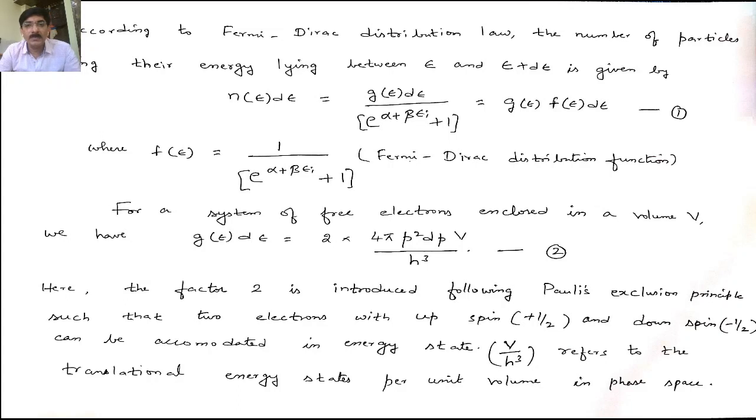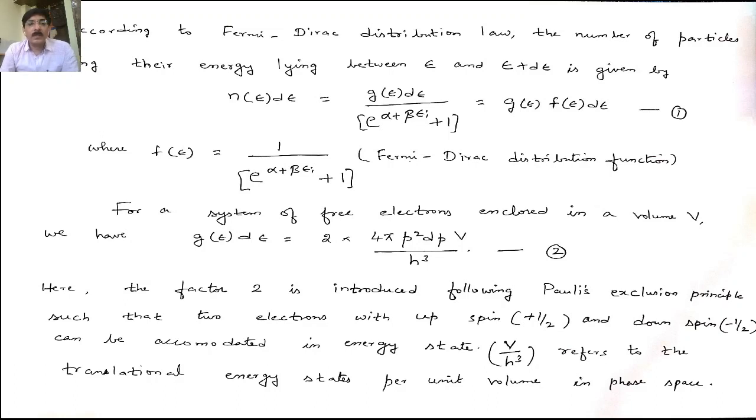Here so what happens, if you take a system of free electrons enclosed in a volume V, then we have G of E dE is nothing but 2 into 4 pi p square dp into V by h cube. So here we have a factor 2. Why? Because these electrons are obeying the Pauli's exclusion principle.